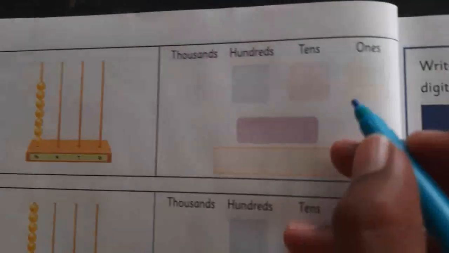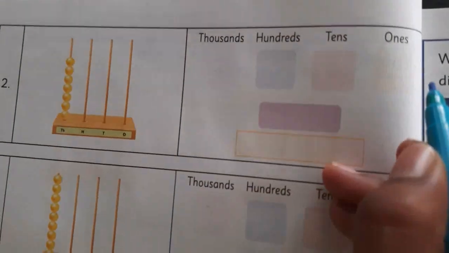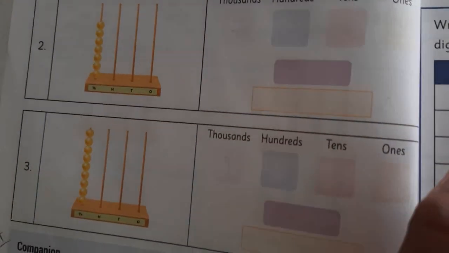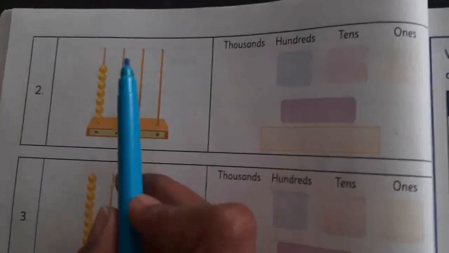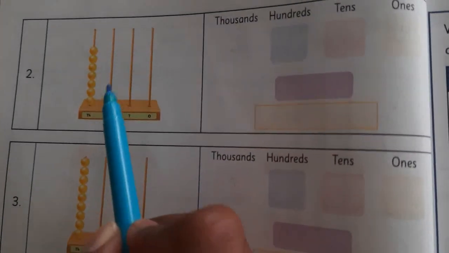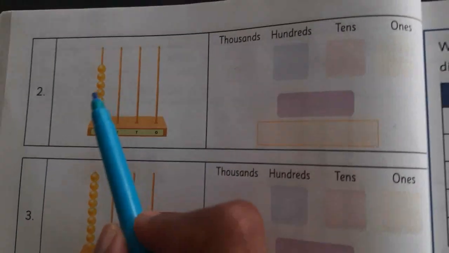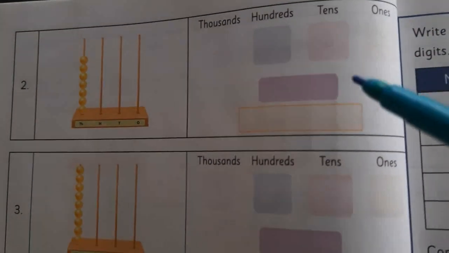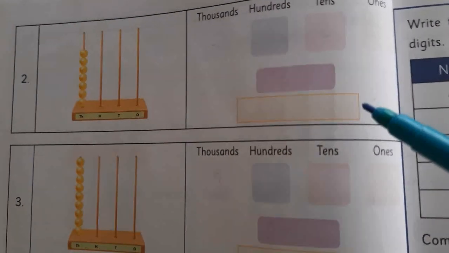Listen, they have given a spike abacus, so we have to write the place value chart, then the number form and the word form. So 3 things we have to do. What are the things? They represent the 4-digit number in the spike abacus. We have to represent that number in the place value chart, then the number form, and last the word form.